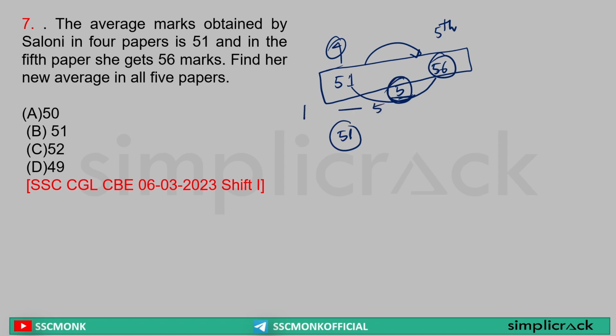Now how many numbers, what is the number I have in hand? 5 numbers. Distributing between 5 numbers. So 5 divided by 5 is equal to 1. So the new average will be 51 plus 1 is equal to 52. Answer option C. Very basic.